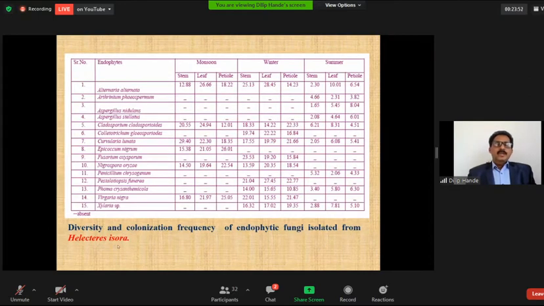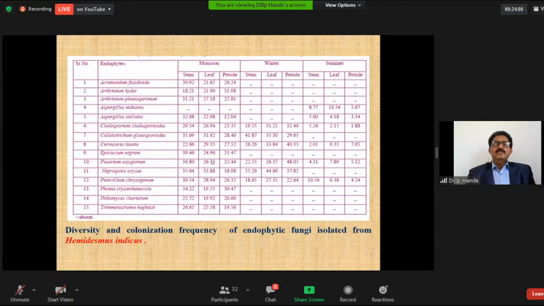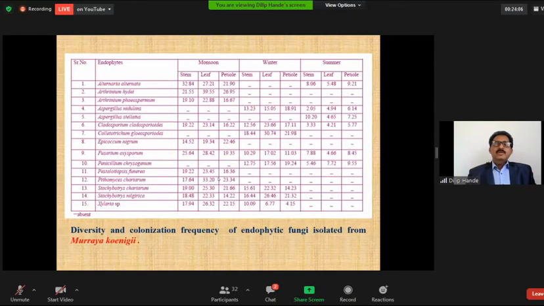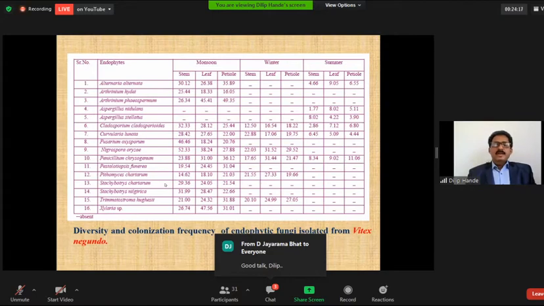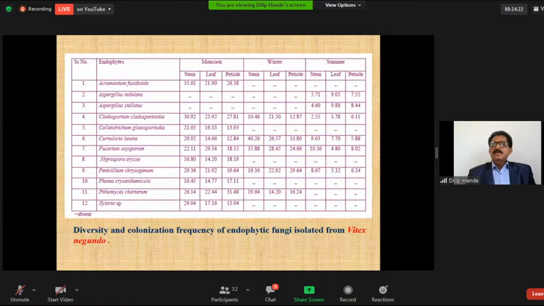And in case of Dillenia, the fungal diversity is found in the winter season. In case of Helicteres isora, the fungal diversity is more in the monsoon season. In case of Uraria, the fungal diversity is found in the monsoon and the winter season. And in case of Ocimum, the diversity is all around the year. So these are the fungal diversity and percentage frequency of the fungal endophytes in the different medicinal plants.